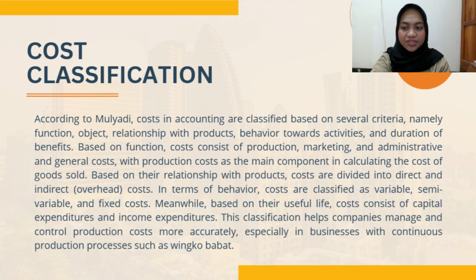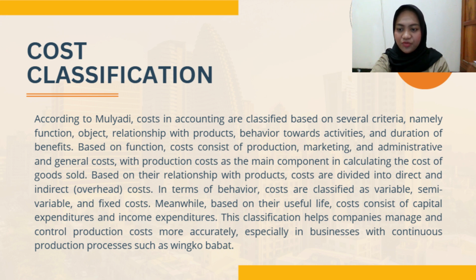Next, cost classification. According to Mulyadi, costs in accounting are classified based on several criteria, namely function, object, relationship with products, behavior towards activity, and duration of benefit. Based on function, costs consist of production, marketing, and administrative and general costs, with production costs as the main component in calculating the cost of goods sold.